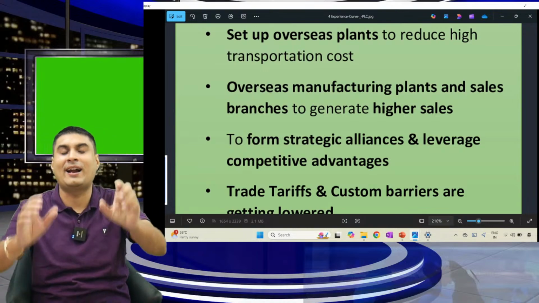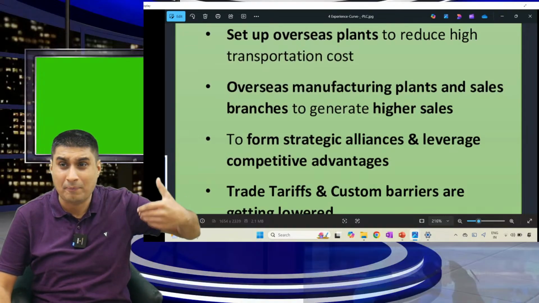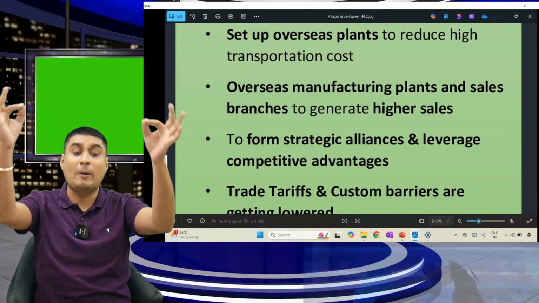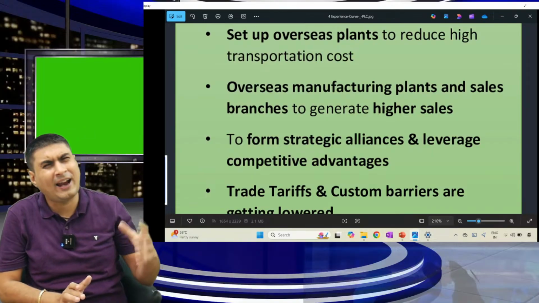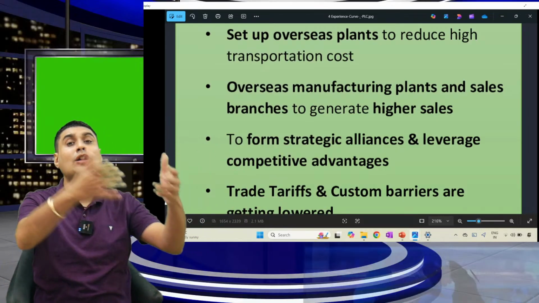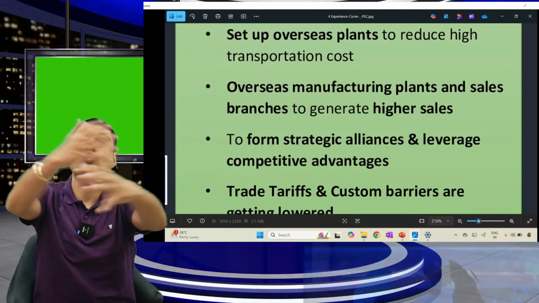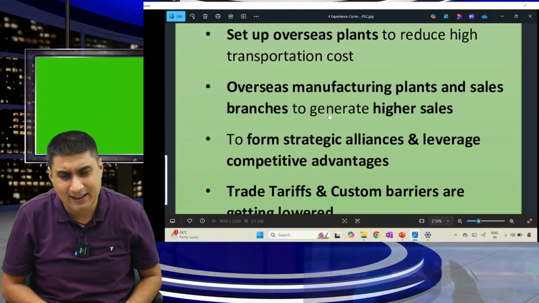Let's take the example of Hyundai. Hyundai is a Korean company, and India is overseas. Setting up a plant in India reduces transportation cost. Second, overseas plants and sales branches to generate higher sales. Why only open a plant? Also open sales branches here. Hyundai has so many showrooms.